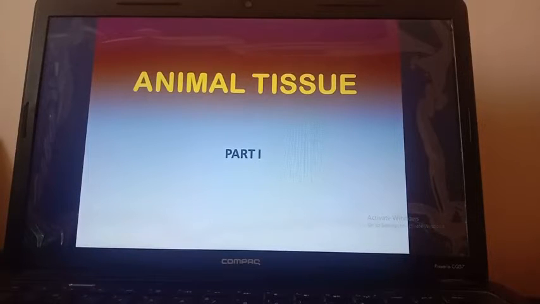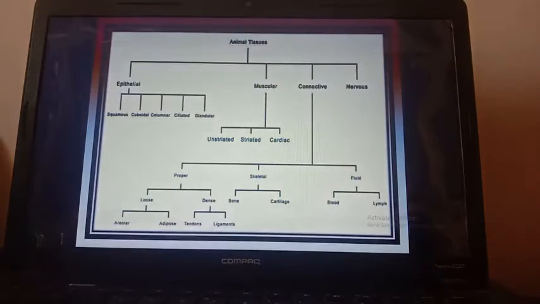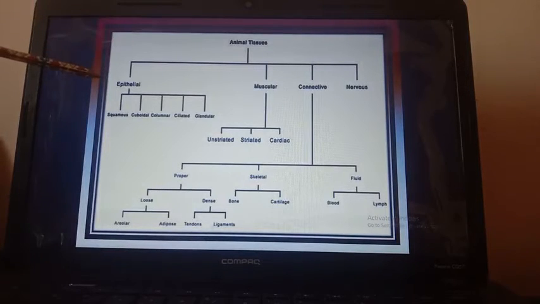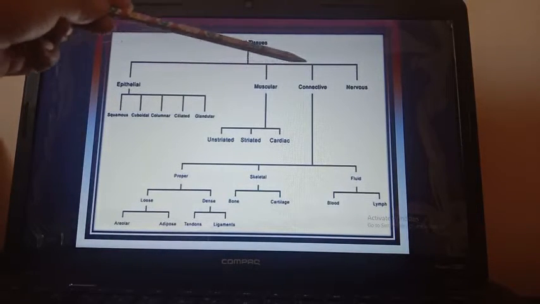In our last biology class, we had already discussed plant tissues. Today, in our biology session, we will discuss animal tissue. Animal bodies are made up of different kinds of tissues. According to the structure and functions, animal tissues are of four types. In this chart, you can see that animal tissues are of four types: epithelial tissue, muscular tissue, connective tissue, and